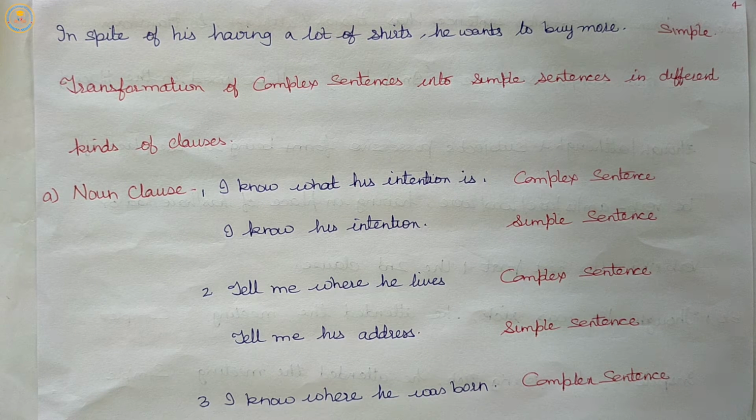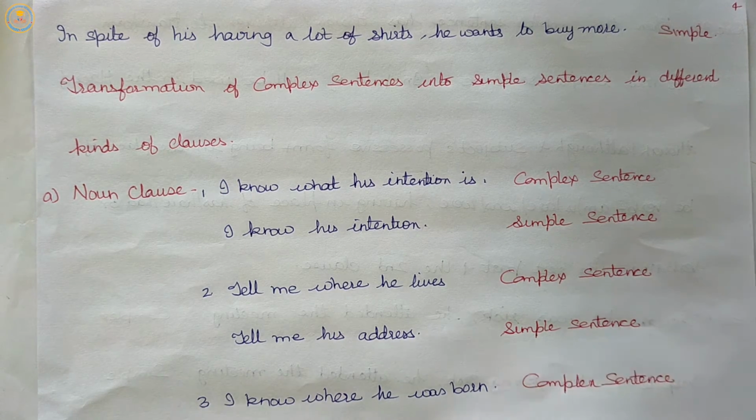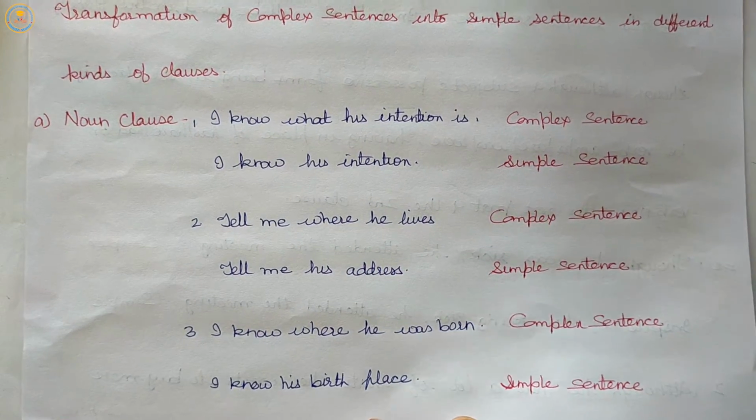So let us see some examples related to the transforming of complex sentences into simple sentences in different kinds of clauses. First is noun clause.